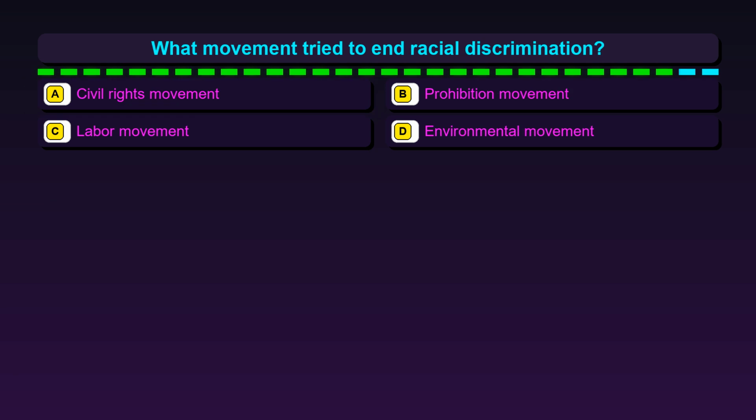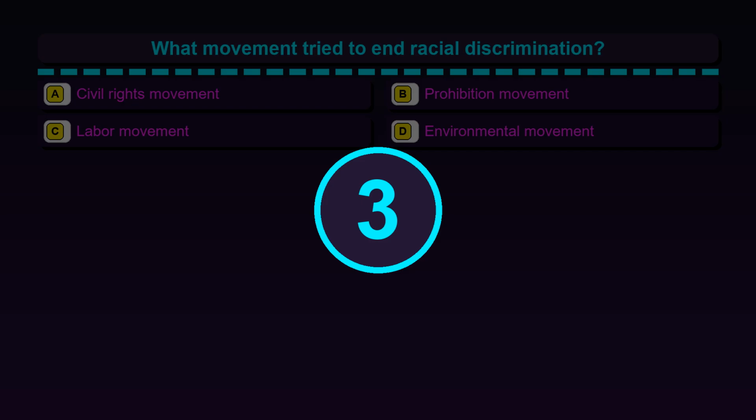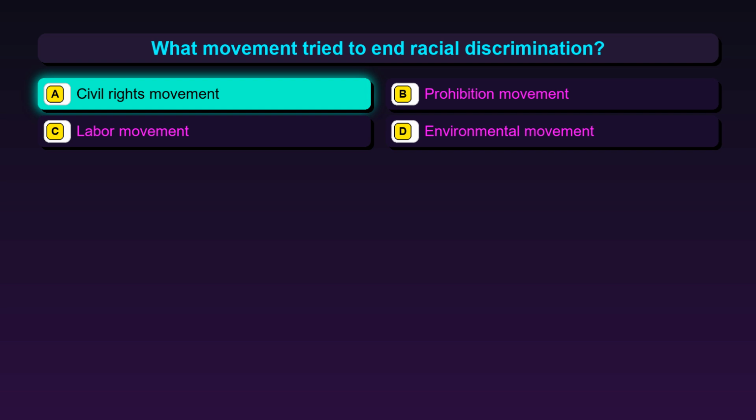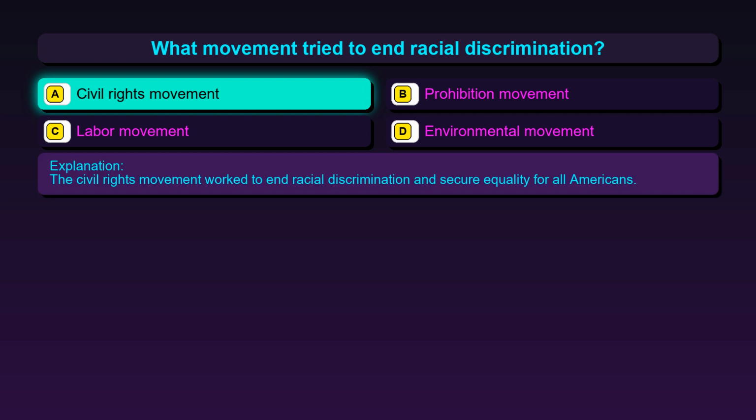Question 44. What movement tried to end racial discrimination? Option A, Civil Rights Movement. Option B, Prohibition Movement. Option C, Labor Movement. Option D, Environmental Movement. The correct answer is option A, Civil Rights Movement. The Civil Rights Movement worked to end racial discrimination and secure equality for all Americans.